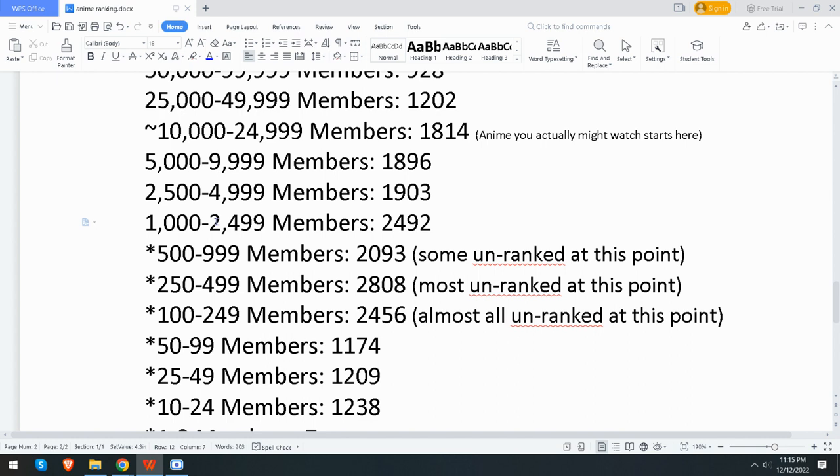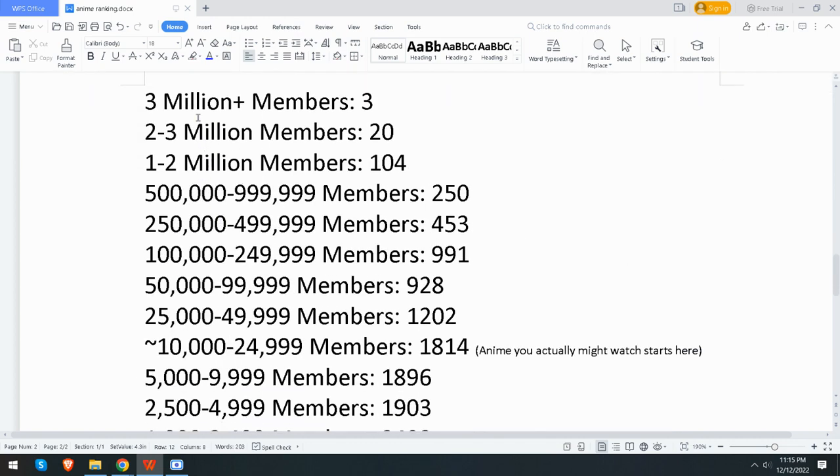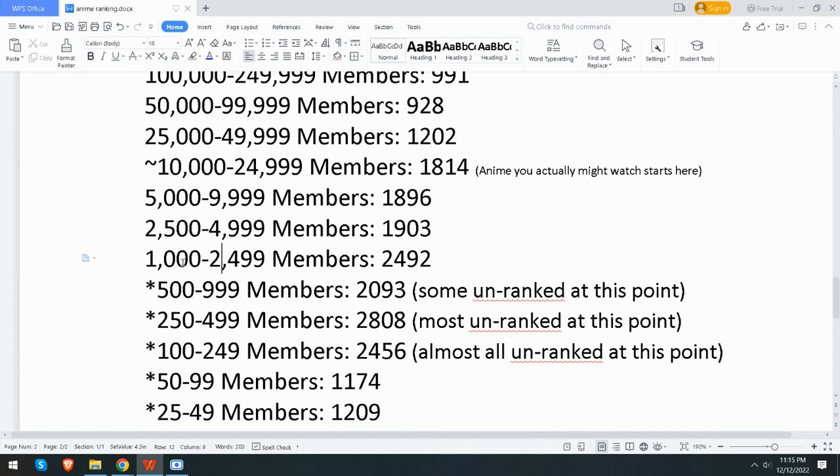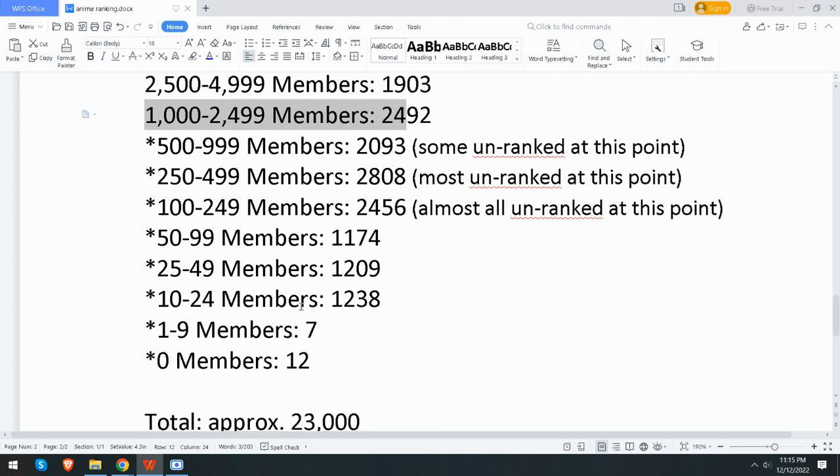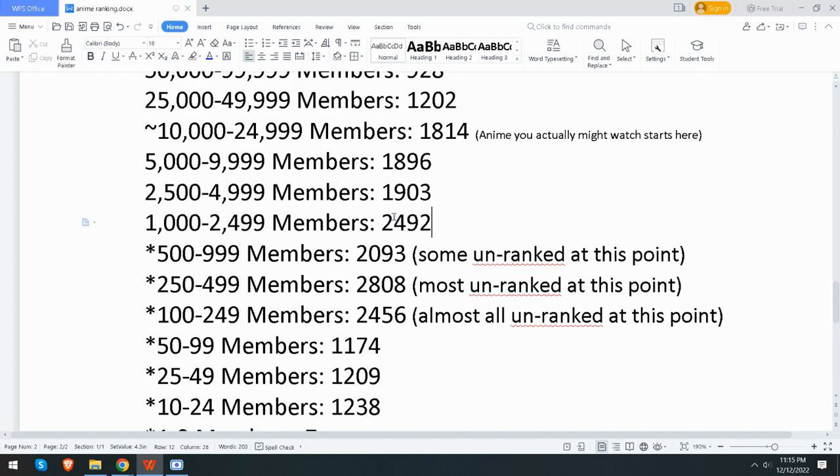The median anime probably has maybe a little over 1,000 members. Seriously, the median anime. So the 50th percentile is about 1,000, maybe 1,500 at best, which is interesting because then you have the top with like 3 million. So it really shows you a comparison here. Half of all entries are going to be below here. This is the bottom half right here. So you have 2,500 in this group.